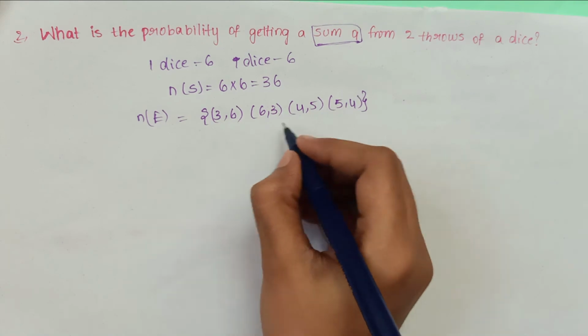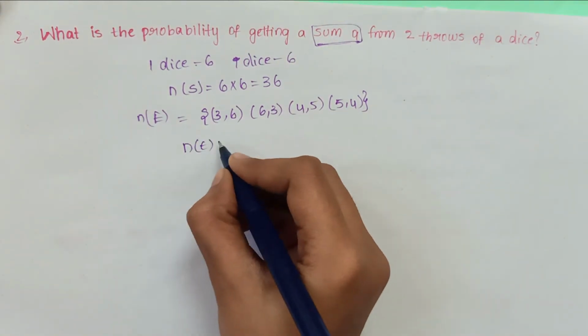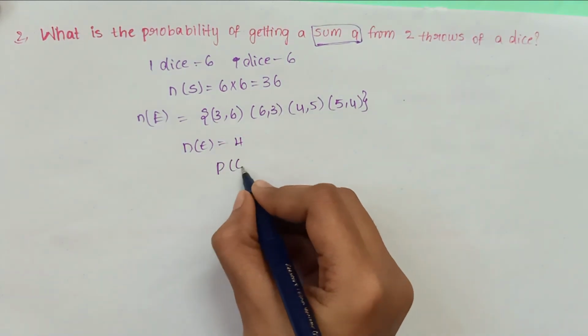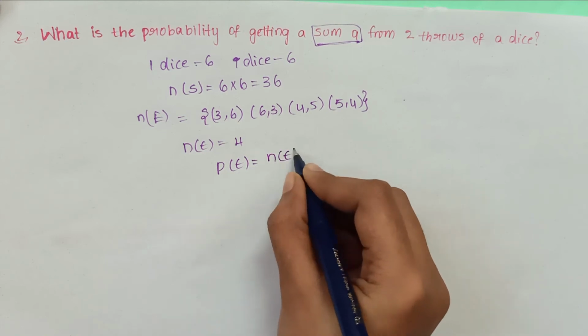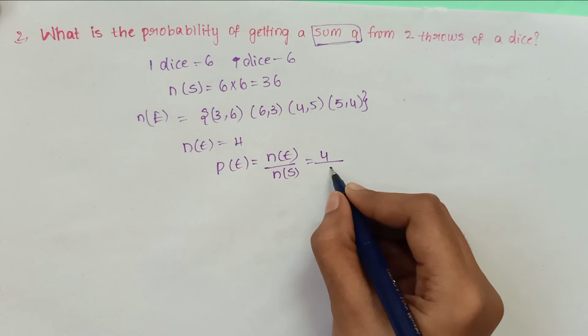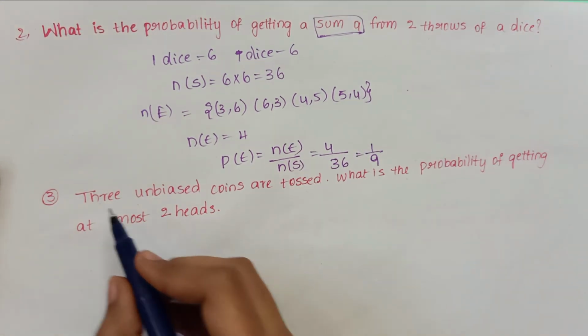So these are the possibilities of getting sum as 9. So N of E is equal to how many ways? Only 4 ways. P of E is equal to N of E by N of S, which is 4 by 36, that is 1 by 9.